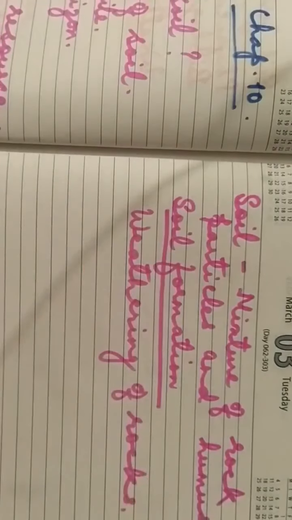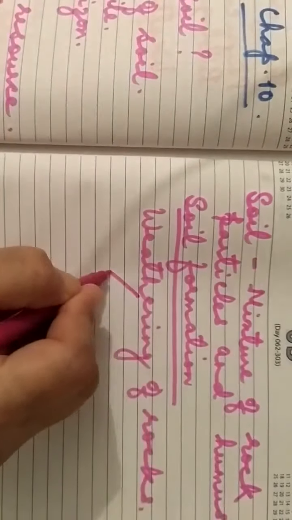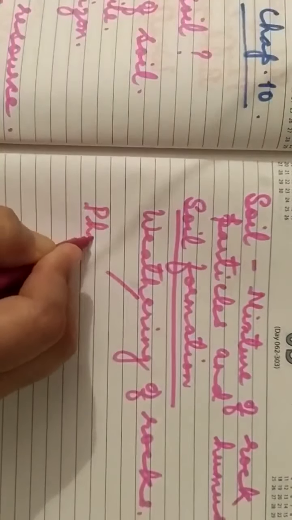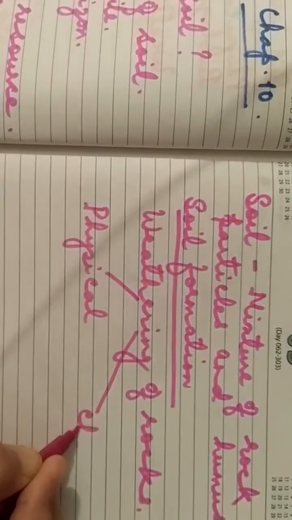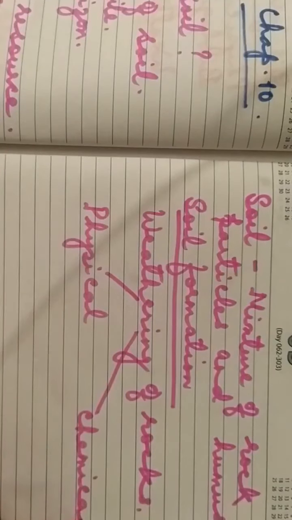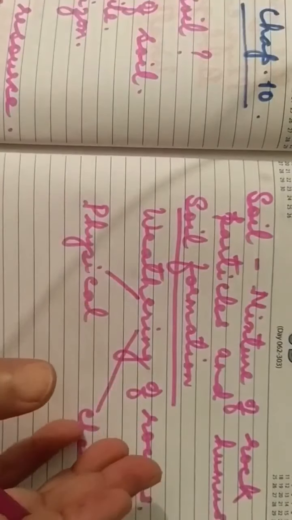Weathering of rock is of two types, that is physical weathering and chemical weathering. Now, what is weathering of rocks?